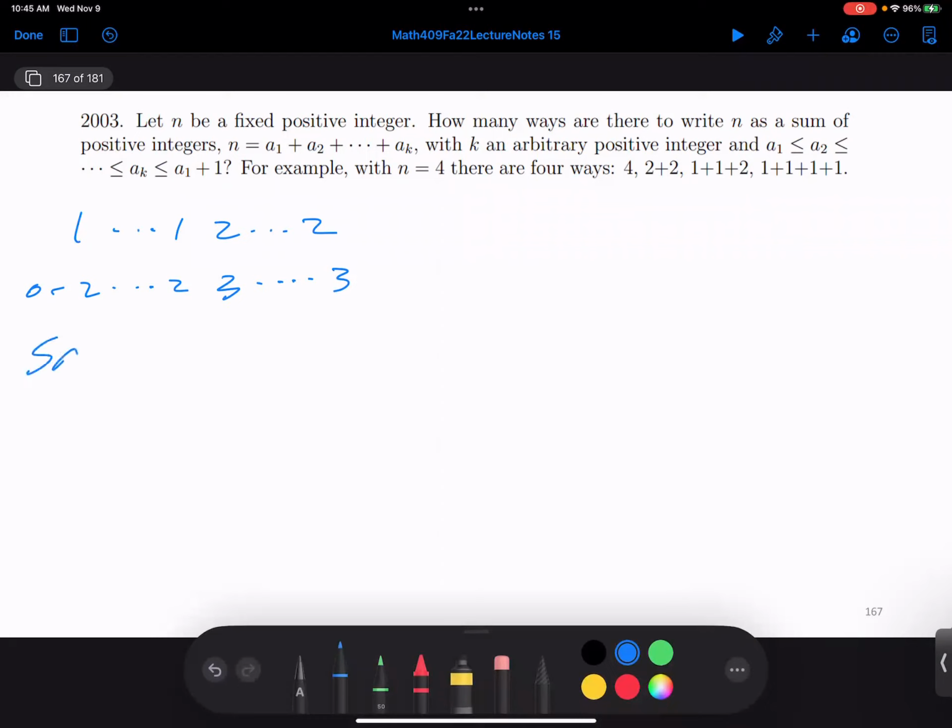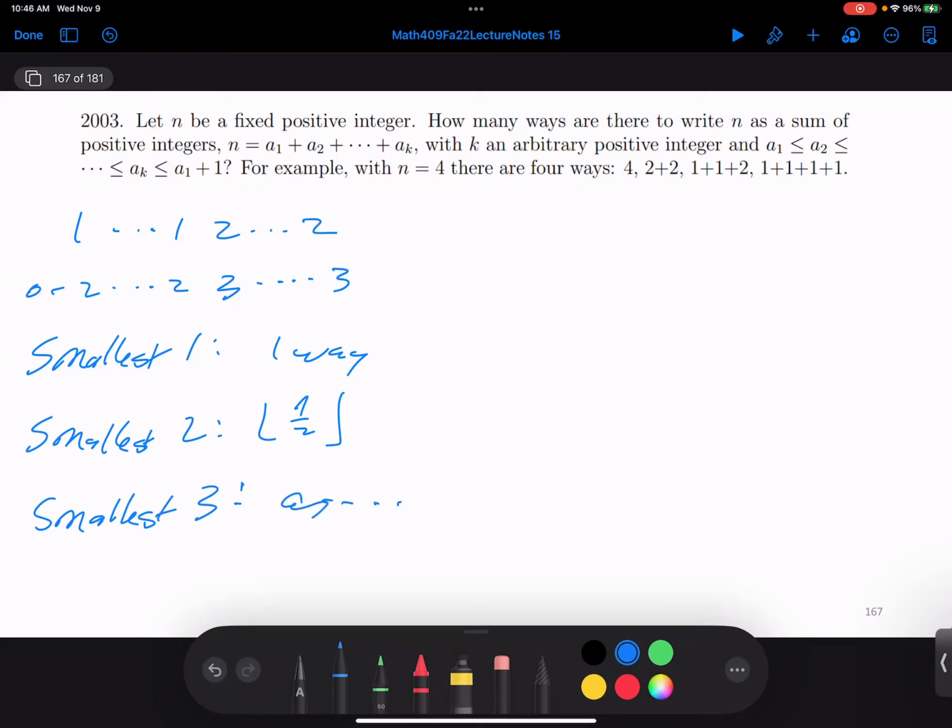So if the smallest is 1, how many ways? 1 way. If the smallest is 2, basically I have the floor of n over 2 ways. I can choose any number of 2s I want, so long as twice that is less than my number, and then I just add on 1 at the end. This is not looking pleasant.